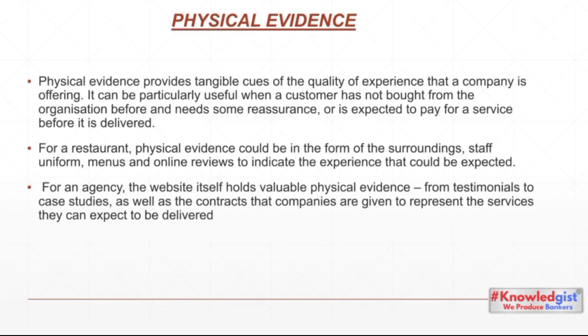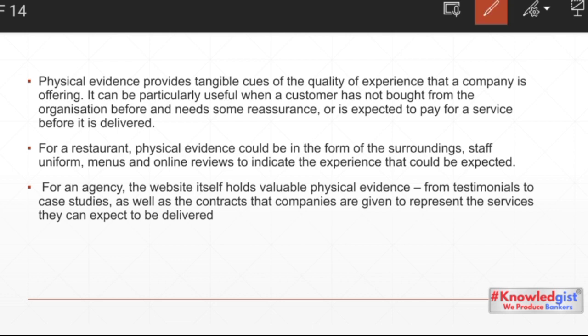The last P of the marketing principles is physical evidence. Through physical evidence, a customer tries to assure themselves, they try to get reassurance from the producer that whatever is demonstrated to them, they will get the same quality or the same kind of product. For example, in case of a restaurant, physical evidence could be in the form of surroundings, staff uniform, menus and online reviews to indicate the experience that could be expected.